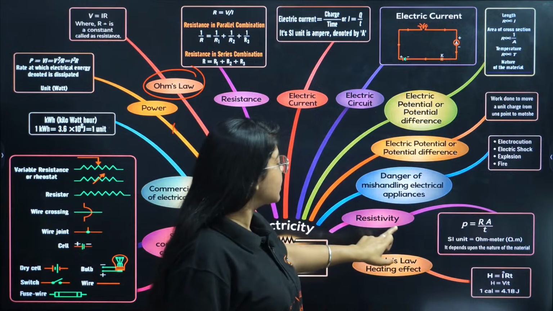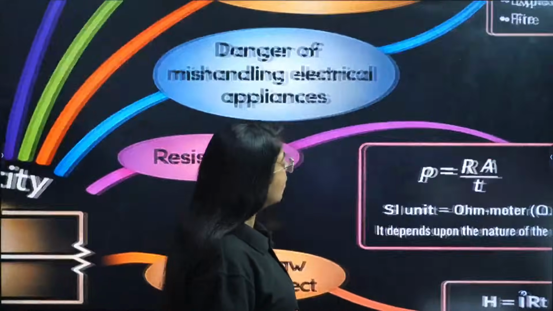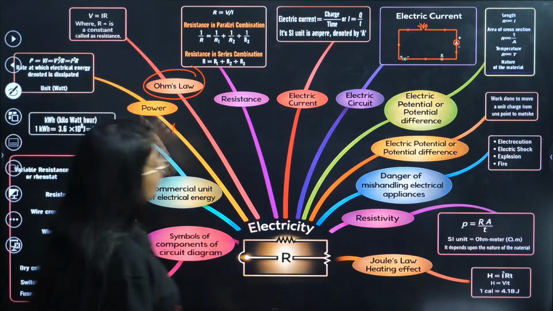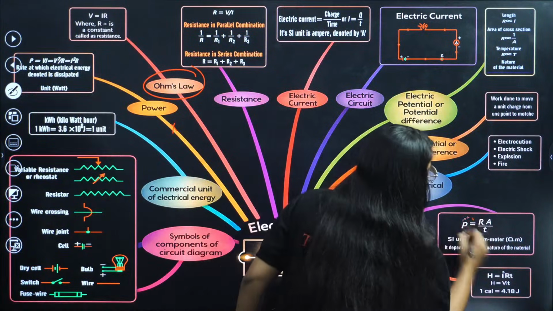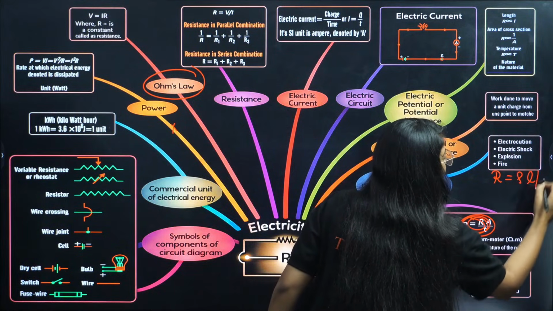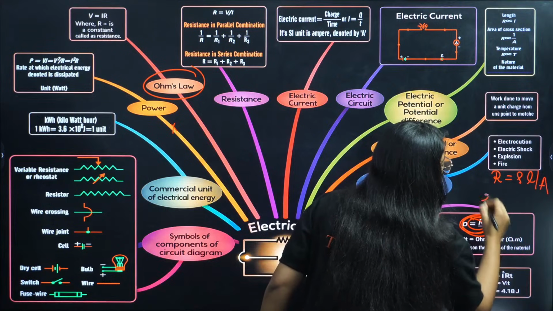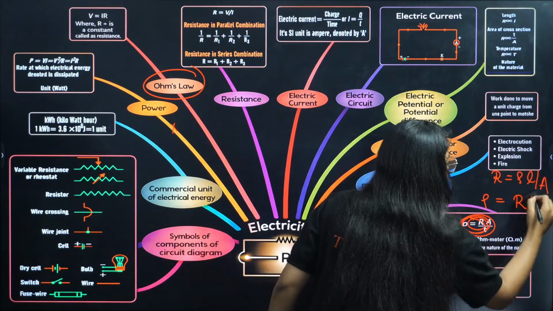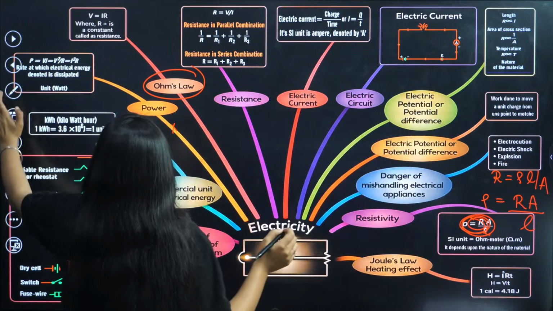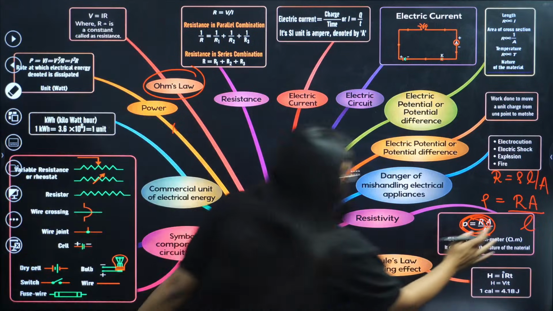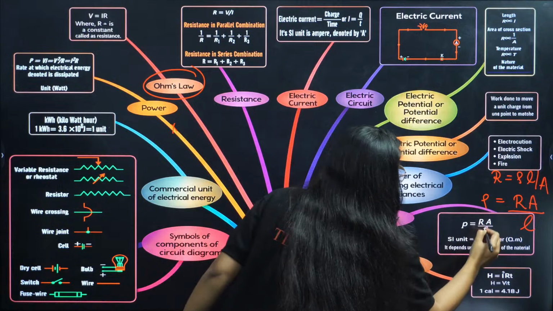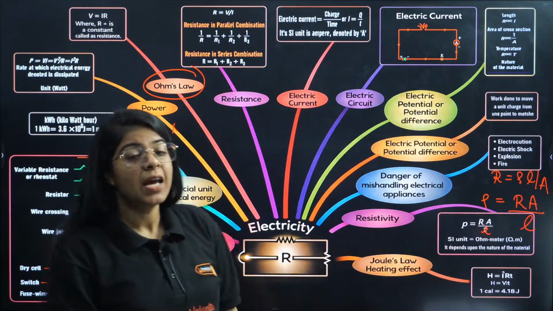To study resistivity, it is related to the resistance. Resistance is basically rho L by A, correct? So from here, rho will become R into A divided by L. Understood? So we have studied Ohm's law and we have revised resistivity.